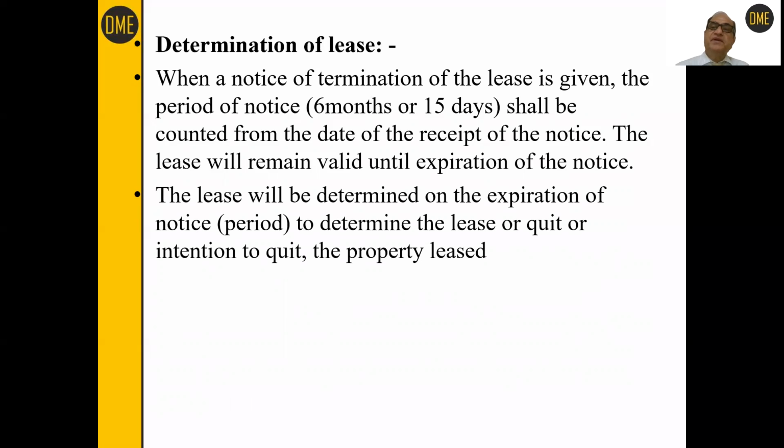So the lease will be determined on the expiration of the notice period, to determine the lease or show intention to quit the property. Whenever the notice is received by the tenant, you add 15 days more, or 6 months more. The tenant remains tenant for another 15 days in case of normal properties, and for another 6 months if the land was given for agriculture or manufacturing purposes.